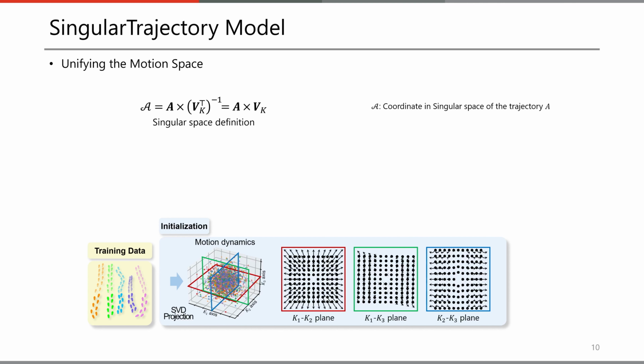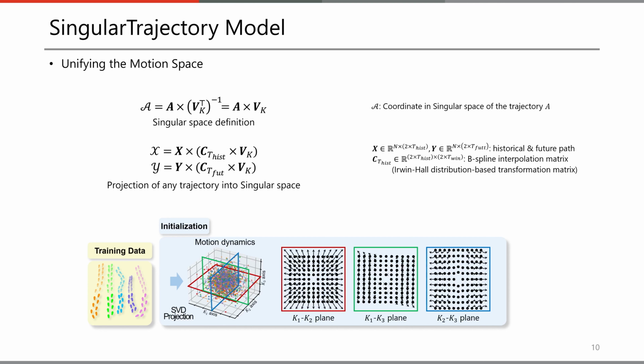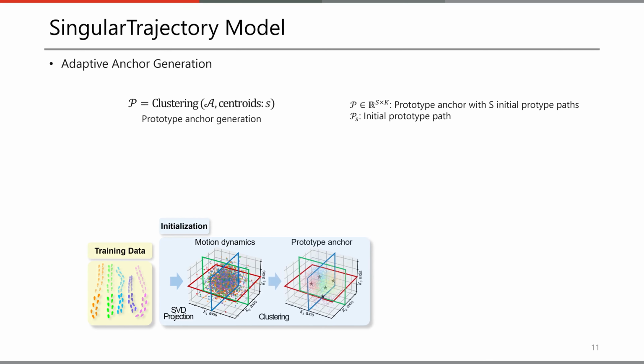Next, we introduce a projection method that enables predictions from any inputs and outputs. Based on the assumption that human motion dynamics are smooth, we use a B-spline basis function to interpolate our basis vectors. This approach allows our singular space to be universally applied, adapting seamlessly to any trajectory length or type. For the prediction stage, we introduce an adaptive anchor. Like conventional methods, we start by defining prototype anchors through k-means clustering of the training dataset.